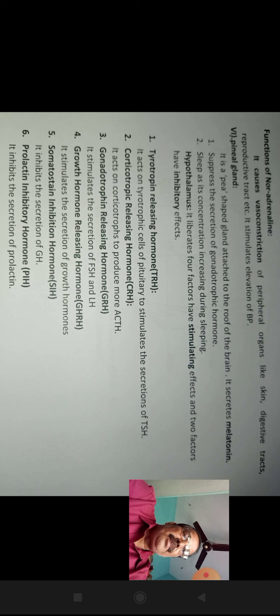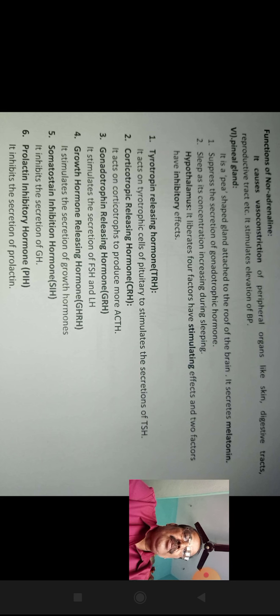The pineal gland is a pea-shaped gland attached to the roof of the brain. It secretes melatonin hormone. Melatonin suppresses the secretion of gonadotrophic hormone. Its concentration increases during sleeping. That is something about the pineal gland.